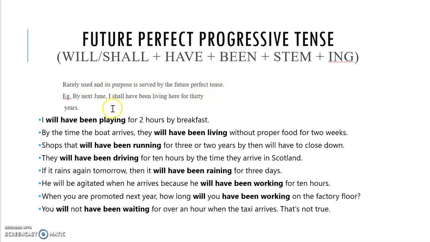Now, by next June, I shall have been living here for 30 years. By next June, I shall have been living. That doesn't mean that currently or after that I will stop living there. So it's a continuous activity. Even after that time is finished, I will be living there. Okay, so it's an ongoing activity.